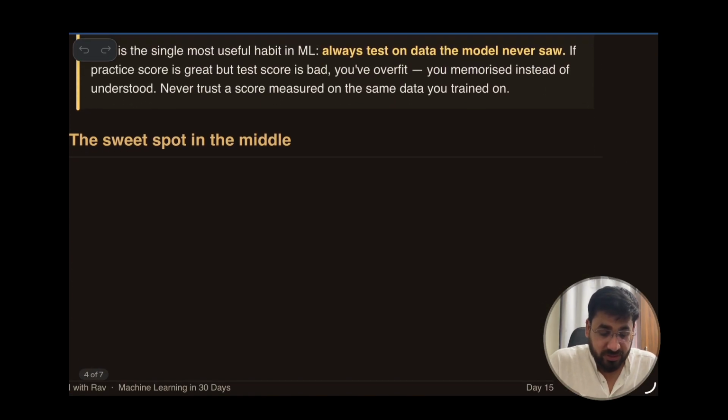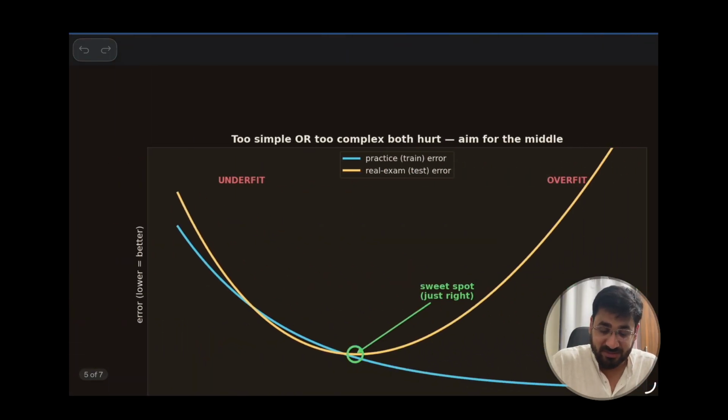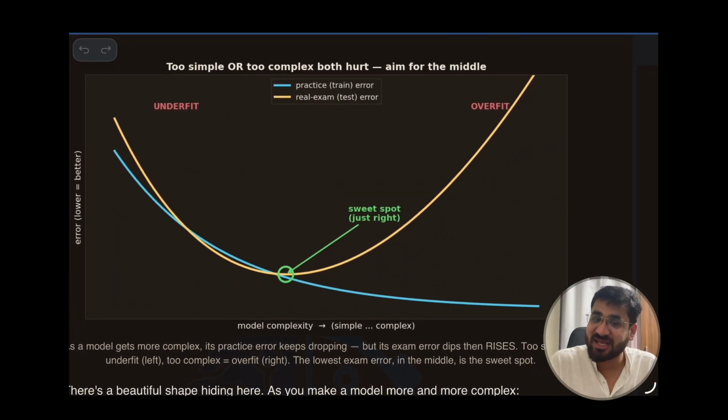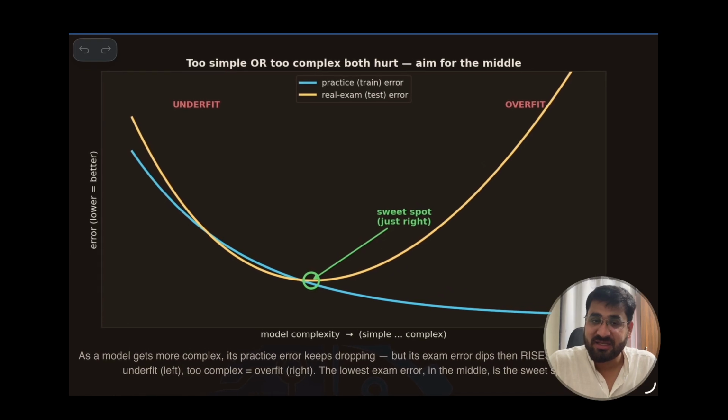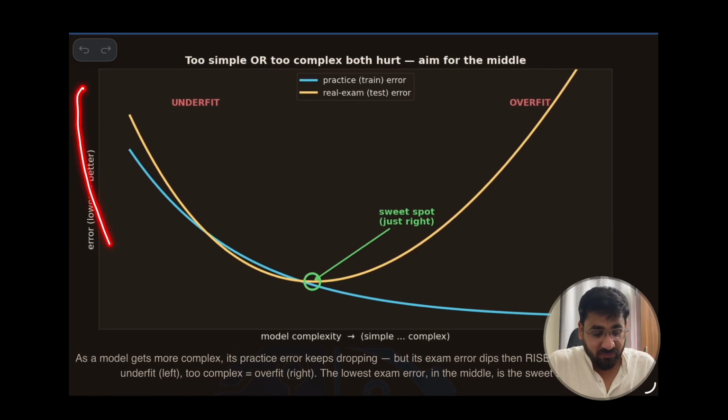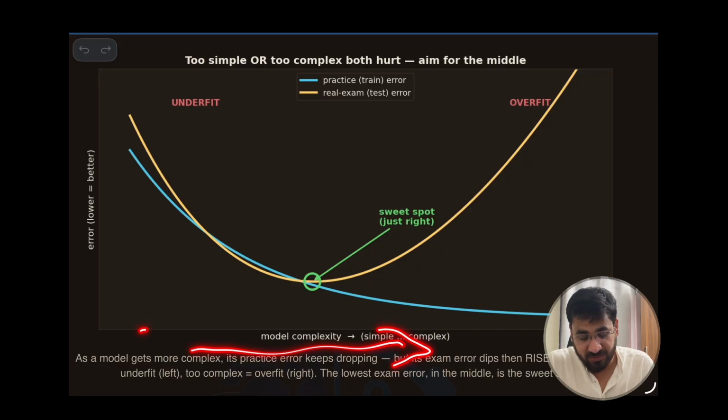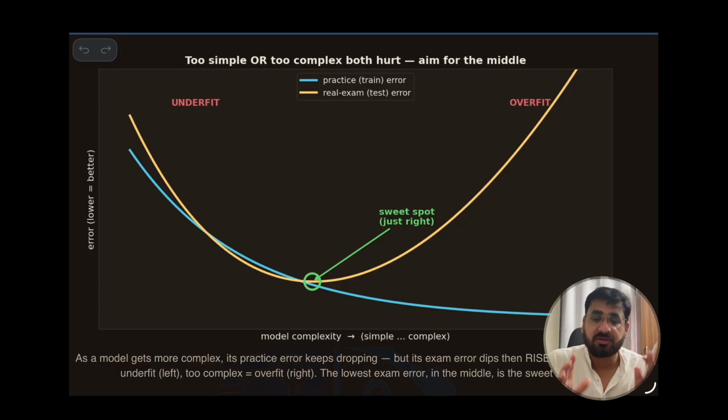Now the sweet spot in the middle. Again the diagram, because a diagram is something that will really teach you the actual meaning. On the y-axis is the error and on the x-axis is the complexity. Here the complexity is increasing. Always remember this golden curve in machine learning that every machine learning engineer must know, the U-shape diagram. What is happening in this U-shape?